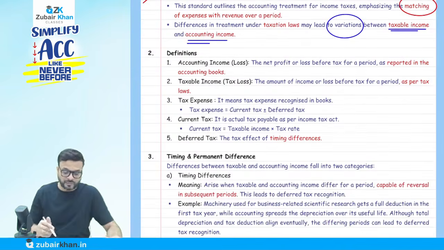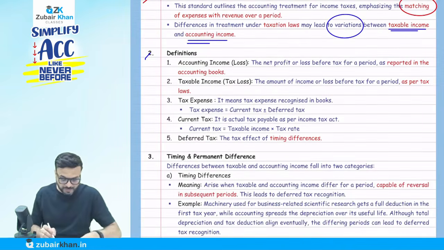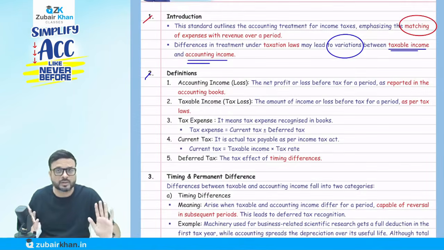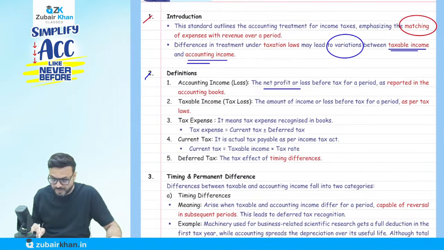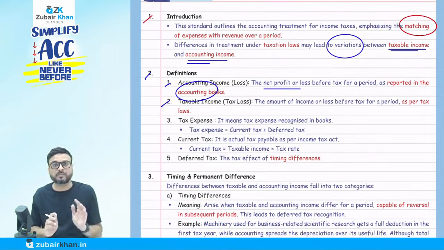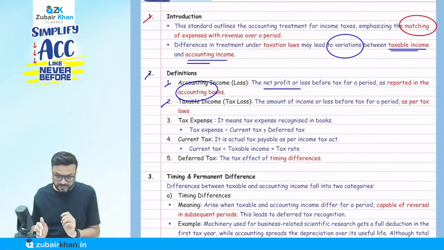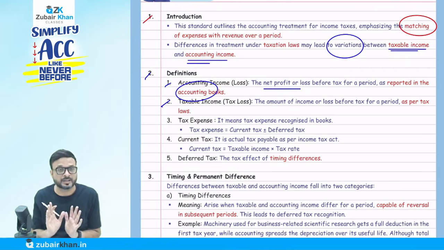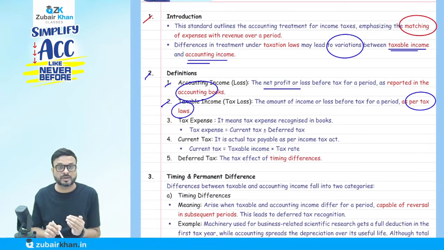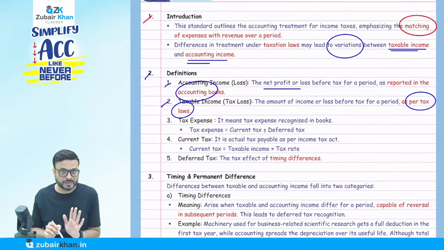Now, there are certain definitions here. First, what do you mean by accounting income or loss? That is the profit or loss as per the accounting standard, that is, the net profit or loss before tax for a period reported in the accounting books. Now, taxable income or loss: this is the profit as per the tax law. So accounting income or loss is the profit or loss as per the accounting standard, and taxable income or loss is the profit or loss as per the tax law.